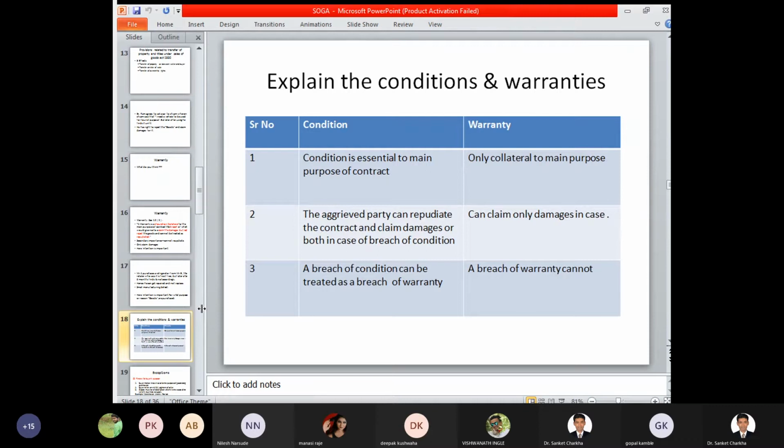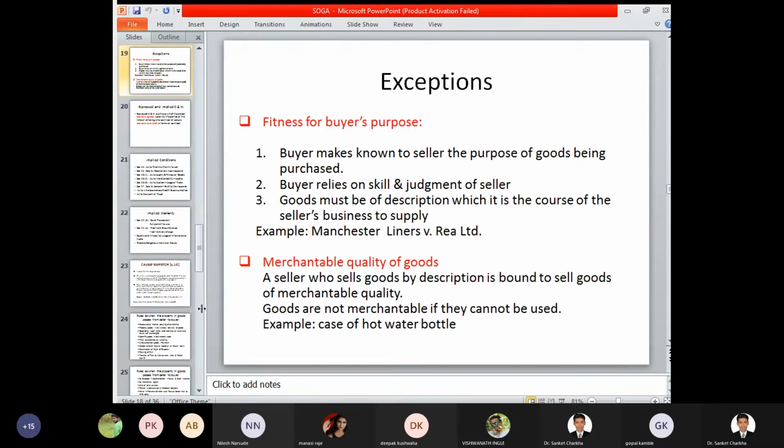Difference between condition and warranty: a condition is essential to the main purpose, while a warranty is collateral to the main purpose. For a breach of condition, the aggrieved party can repudiate the contract and claim damages, whereas for a breach of warranty one can only claim damages. A breach of condition can be treated as a breach of warranty, but a breach of warranty cannot be treated as a breach of condition.